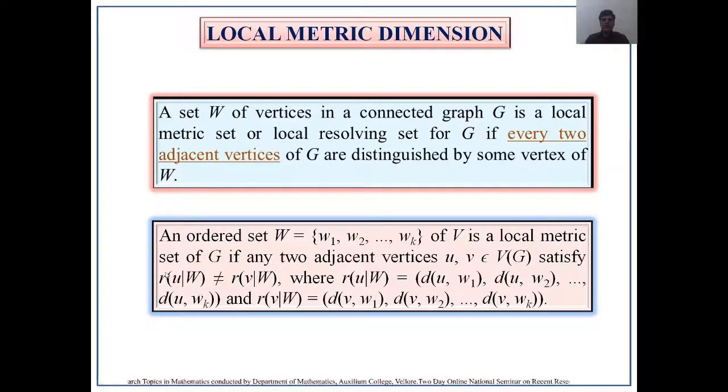That is, the representation of u with respect to W is not equal to the representation of v with respect to W. We already know what the representation of u as well as of v is. That means finding the distance between u and all the vertices of W, and the distance between v and all the vertices of W. So this is the definition of a local metric set.